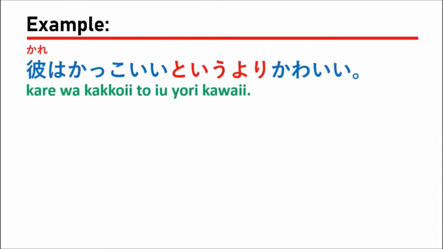The first sentence is 彼はかっこいいというよりかわいい。Which means that he is more cute than cool.